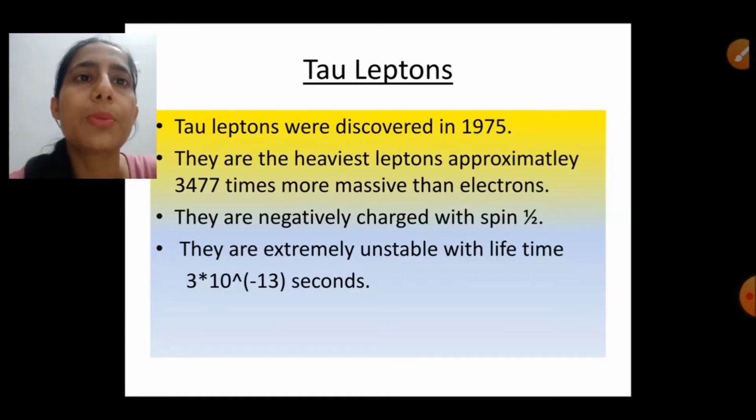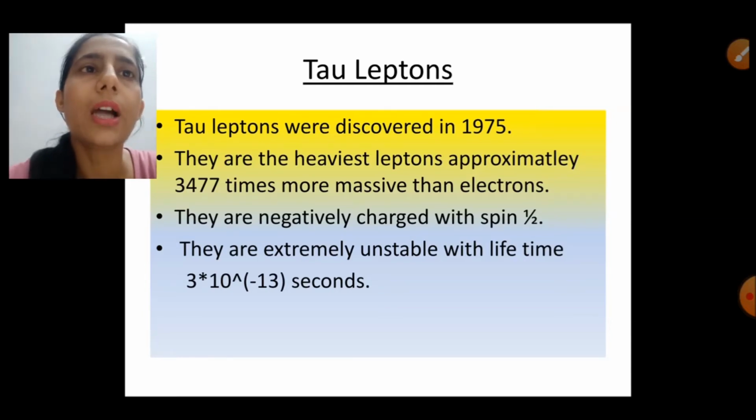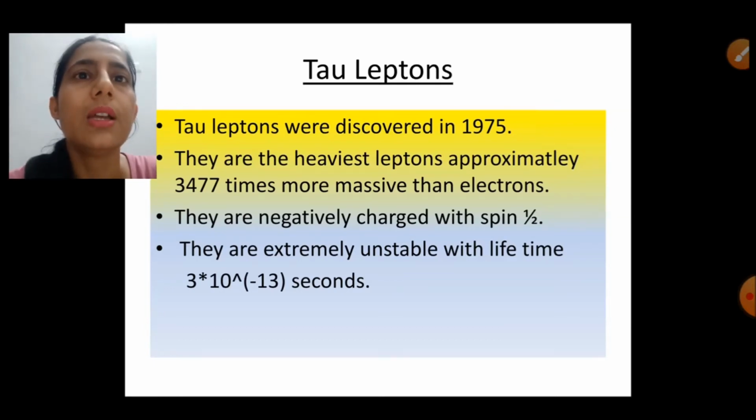Next are the tau leptons. Tau leptons are the third generation of leptons, and the mass of the tau lepton is approximately 3,477 times the mass of the electron. Again, the tau lepton family has 4 leptons: tau negative, tau positive, and corresponding neutrinos and antineutrinos. They have spin half and are fermions, and they are also unstable and can decay further into muons and electrons. This means tau leptons can decay into lighter leptons.